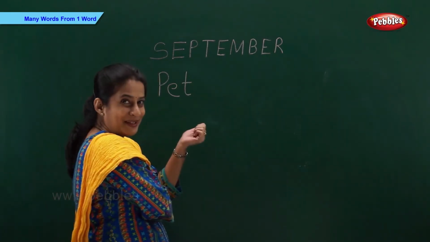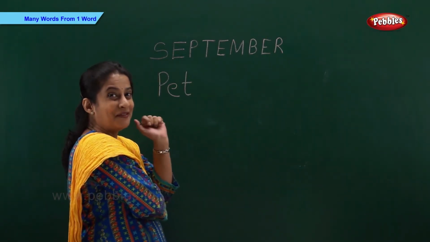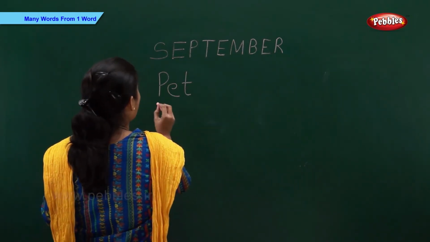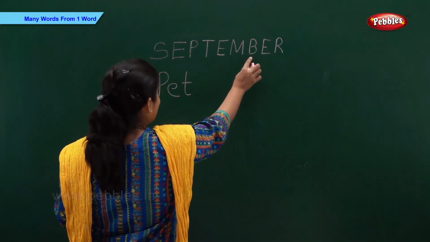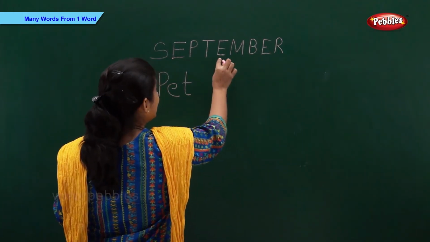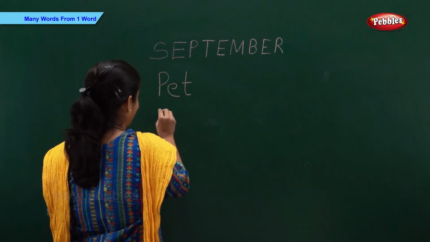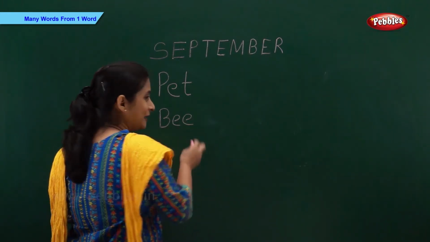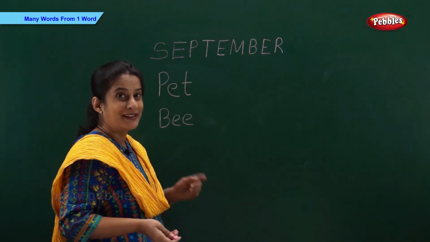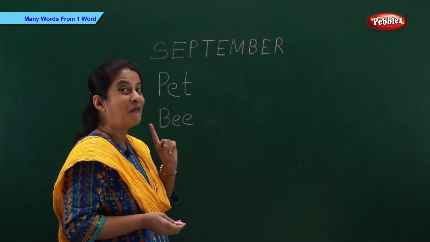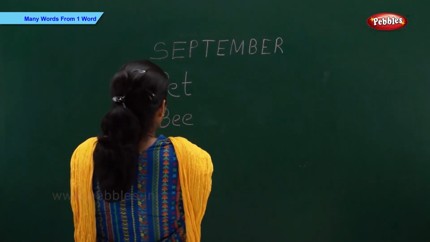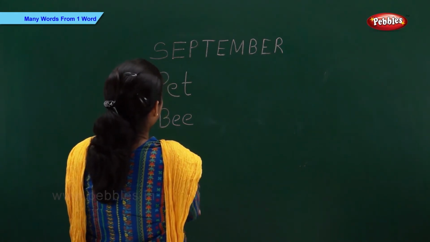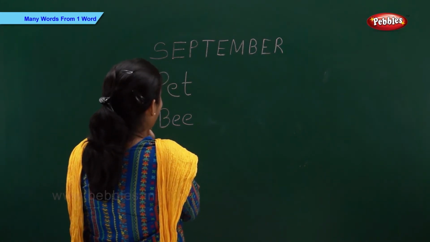Now which other word can I make? Can anyone tell me? Come on, think fast. Right. We can make B-E-E, bee. Now let's try and make one more word. Okay, let's think. Come on, tell me fast.